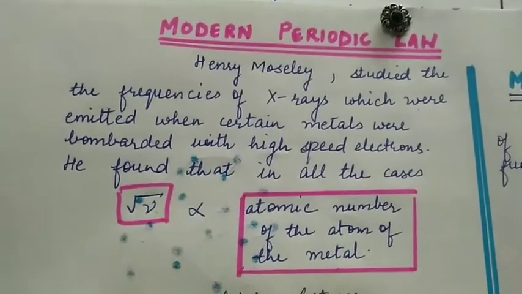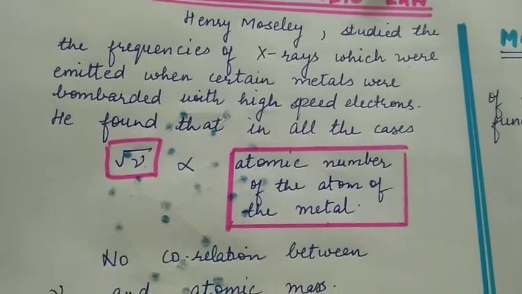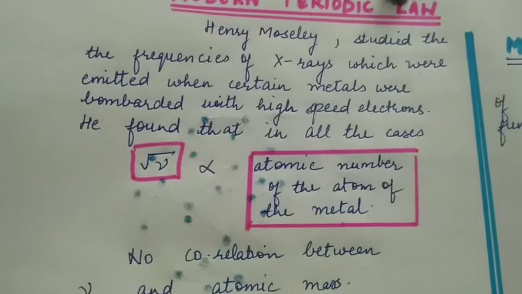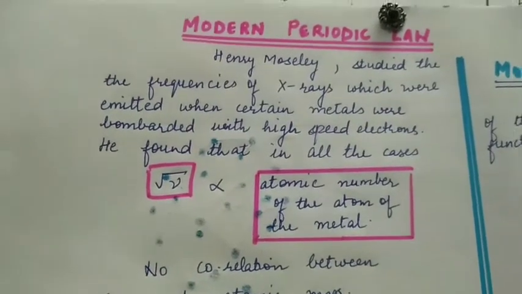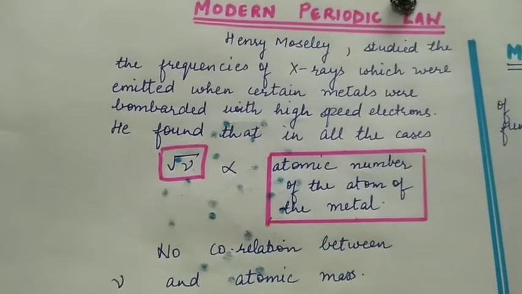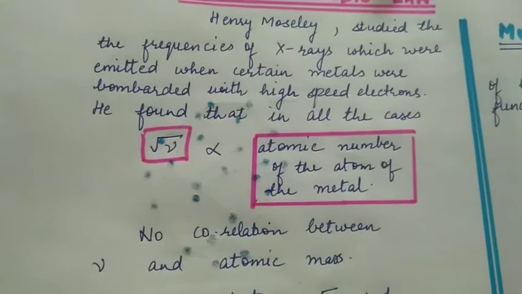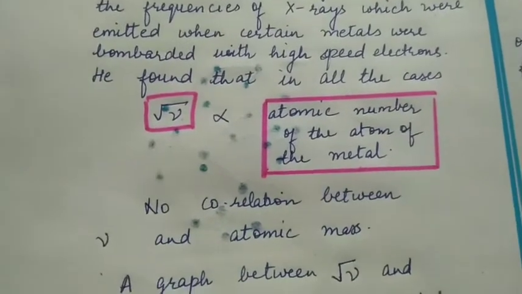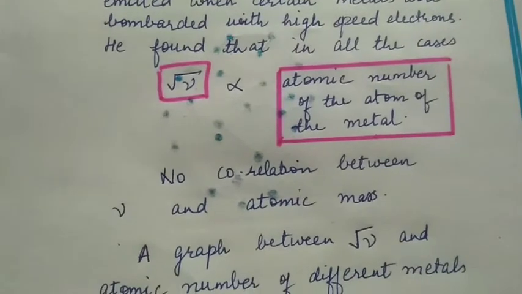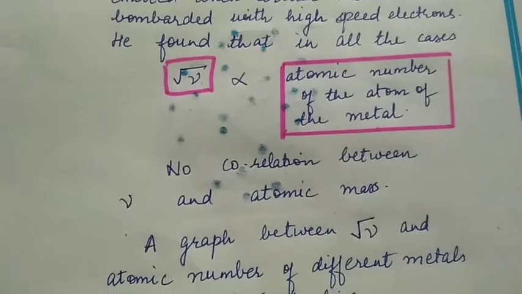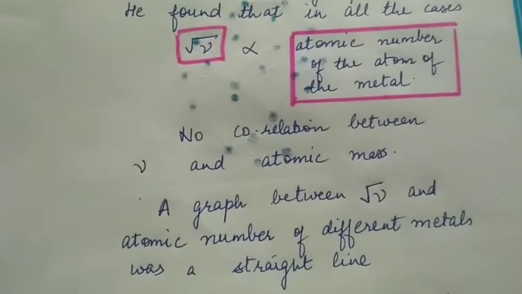Our topic for today is modern periodic law and modern periodic table, or the long form of periodic table. Henry Moseley studied the frequencies of X-rays which were emitted when certain metals were bombarded with high-speed electrons. He found that in all the cases the square root of the frequency nu was proportional to the atomic number of the atoms of the metal. There was no correlation between frequency and atomic mass.